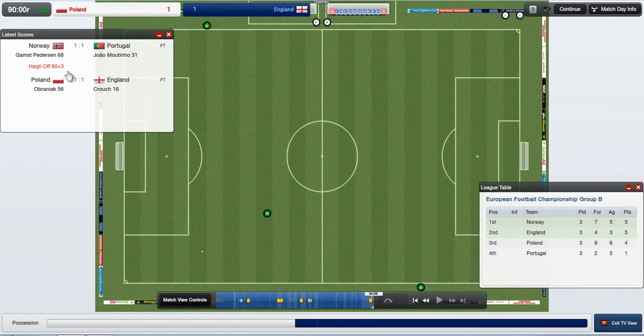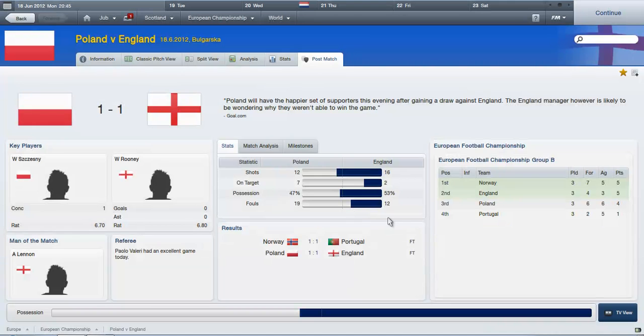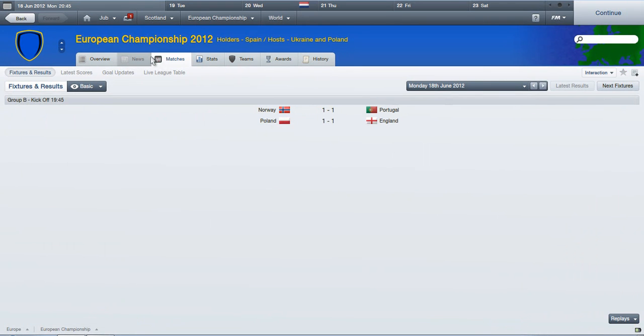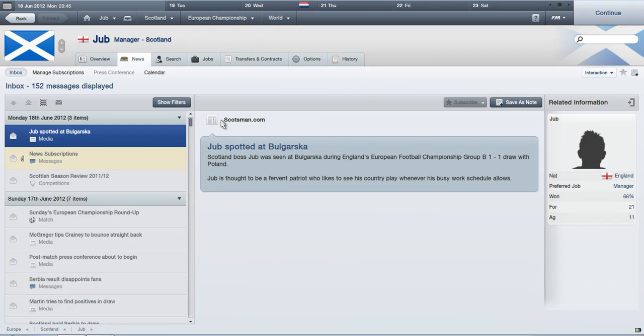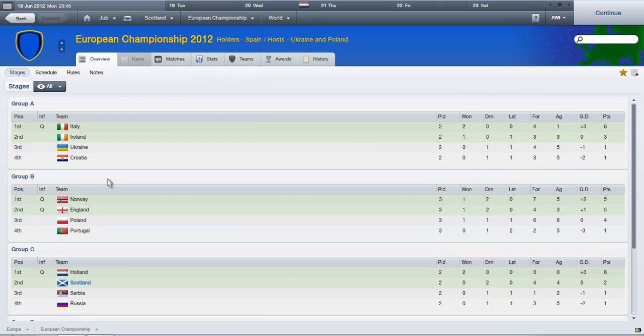And, well, Norway had a man sent off there. That could affect them. So Norway going to finish top of the group with England second. Excellent game. There was about 4 penalty shouts. Strange. Anyway. That is Group B sorted. England and Norway have qualified.